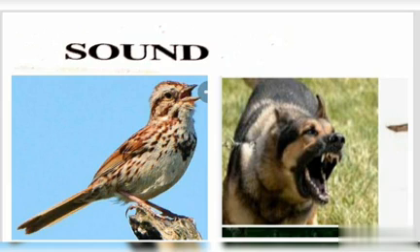How do these sounds travel from one place to another place? Sounds travel from one place to another place in the form of waves. A wave is a disturbance or oscillation that travels through space and matter, accompanied by transfer of energy. A wave is a regular and repeated pattern of disturbance.